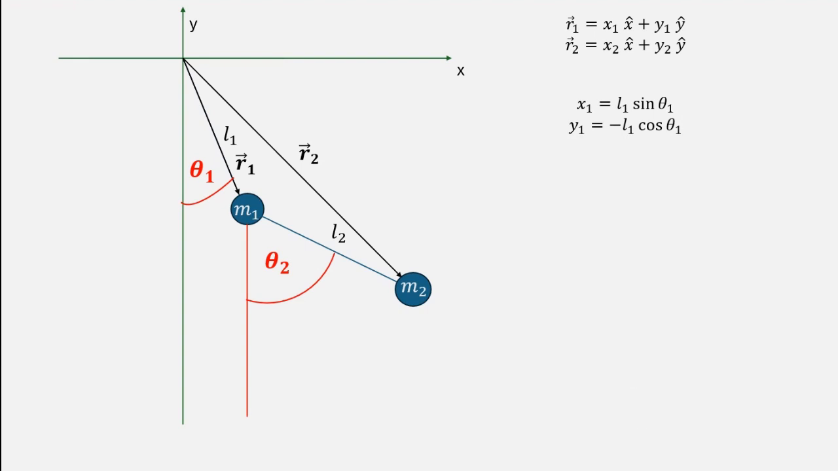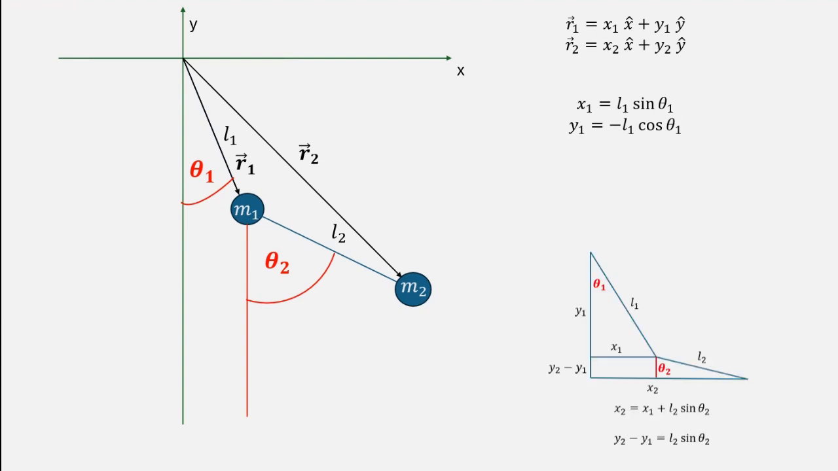To find the expressions for x2 and y2, we only need to project the lengths of the rods on both the x and y axes, and then we will get x2 equals L1 sine theta 1 plus L2 sine theta 2, and y2 equals minus L1 cosine theta 1 minus L2 cosine theta 2.